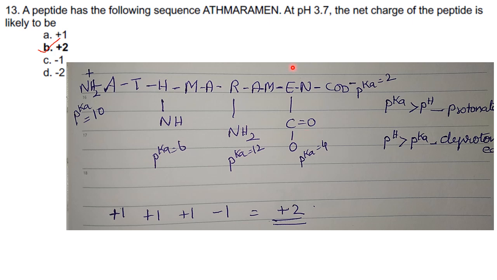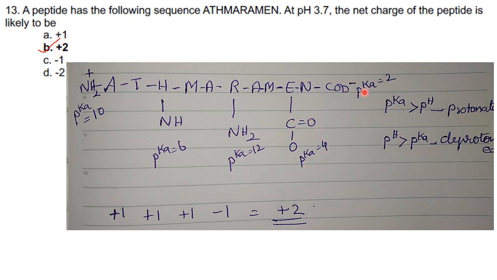Here I told you for the glutamic acid, that is E, the side chain carboxylic group has pKa 4. So this pKa 4 is approximately equal to pH of 3.7. So the net charge here will be 0. I have not put 0 over here, but it is taken as 0. I forgot to put it there. So the net charge of the side chain carboxylic group is 0.